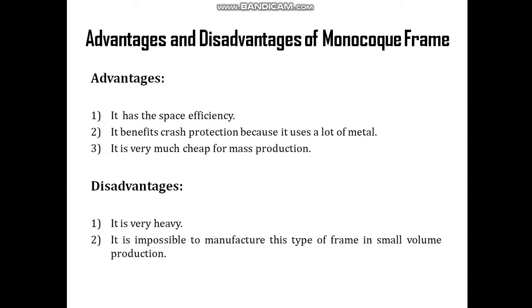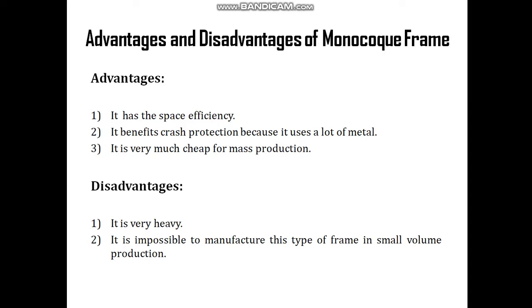So these are the advantages and disadvantages of the monocoque frame. It has space efficiency, it provides crash protection because it uses a lot of metal, and it is very cheap for mass production.